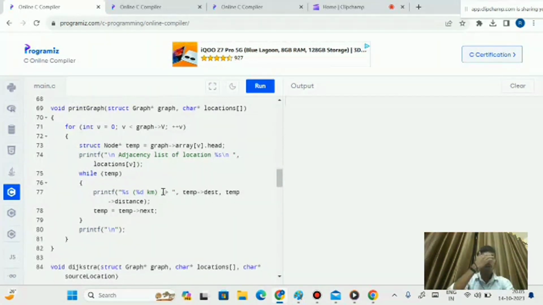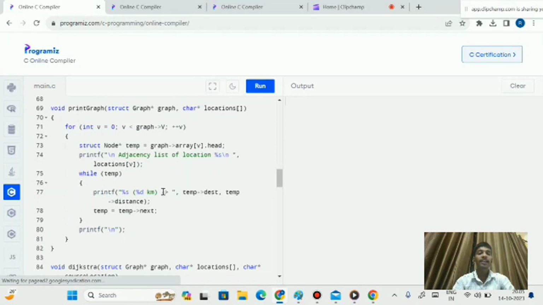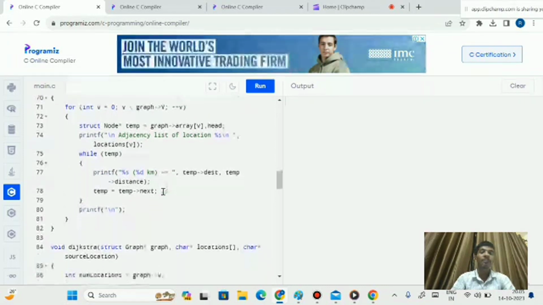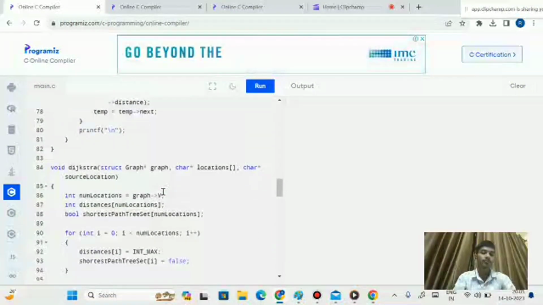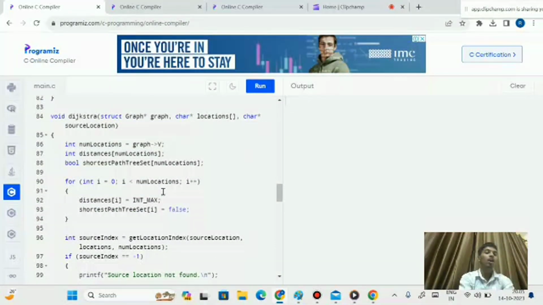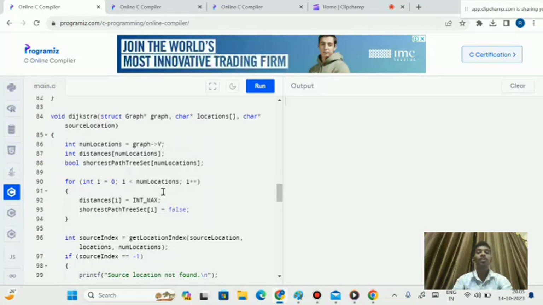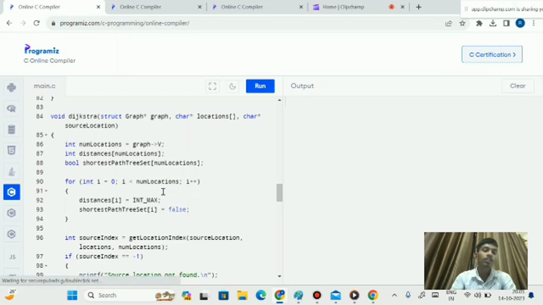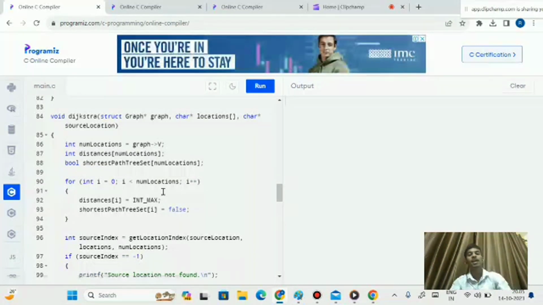And the next void print graph function prints the graph's adjacency list, and it iterates through the locations and the adjacent locations, printing the names and the distances. And this part of code is for the Dijkstra's algorithm structure. This function calculates the shortest path from the given source location to all other locations in the graph, and it initializes arrays and a set to keep track of the visited locations.